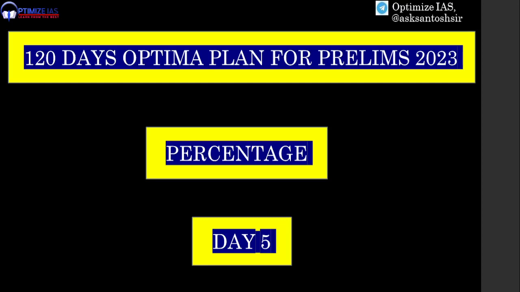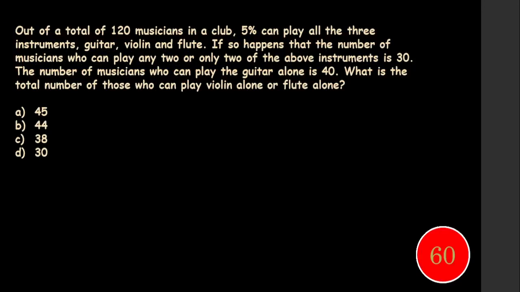So, 120 days Optima plan for prelims 2023. Today we're going to discuss questions from percentage. This is day 5. Let's start. I'm going to give you 1 minute for this. Do it fast. Start.